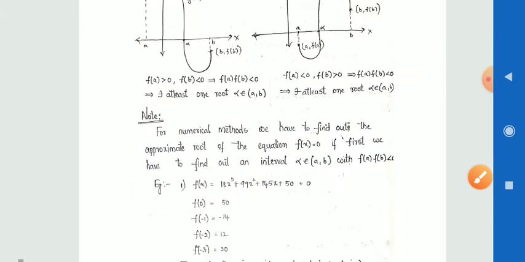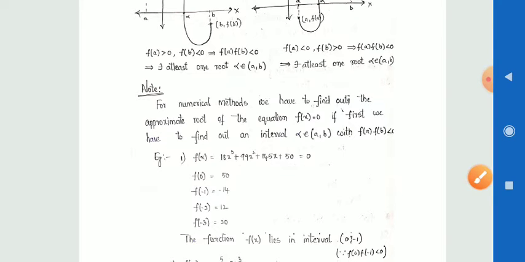And note, for numerical methods we have to find the approximate root of the equation f(x) = 0. First we have to find the interval, alpha belonging to the open interval (a, b), with f(a) f(b) less than 0. Now we have to find the root, that is alpha. That alpha must lie in the open interval (a, b).